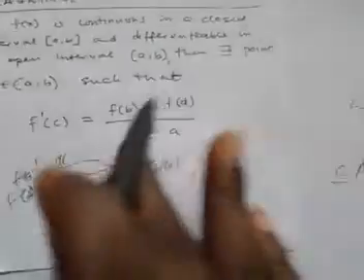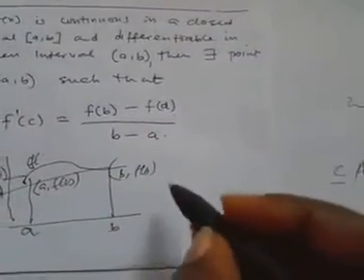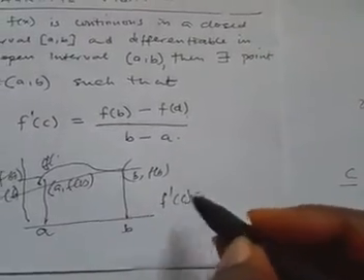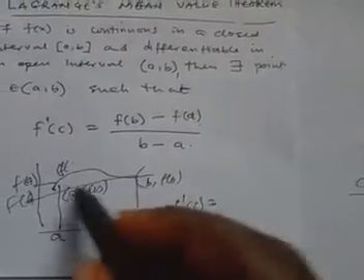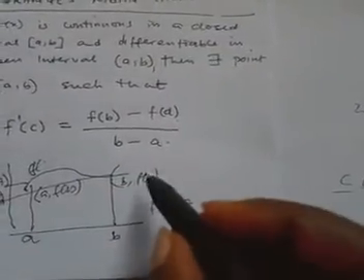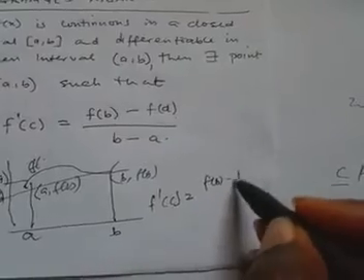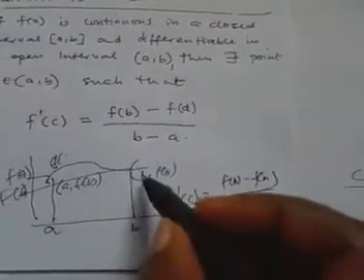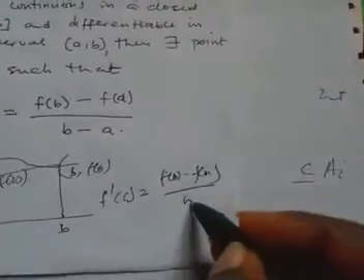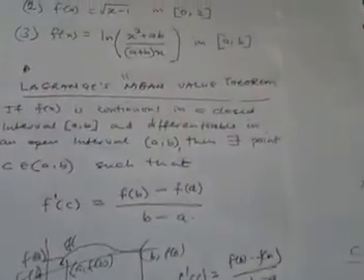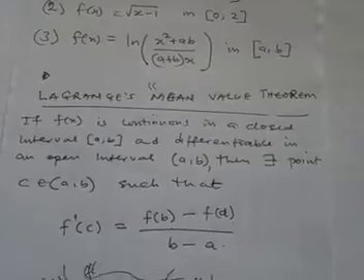So if you make use of the equation of a straight line, what he's saying is that f prime of c is the gradient of this line. If you know the gradient, that is y2 minus y1, f of b minus f of a over x2 minus x1, b minus a. So that is what the mean value theorem, or Lagrange mean value theorem, is talking about.